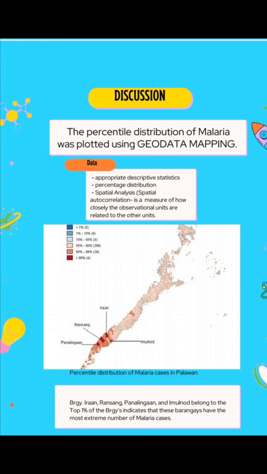It can be observed that none of the barangays belong to the lower 1%, between 1% and 10%, and between 10% and 50% groups. Meanwhile, Barangay Iraan, Ransang, Panalingan, and Imulnod belong to the top 1% of the barangays. This indicates that these barangays have the most extreme number of malaria cases in Palawan relative to the other barangays. Also, most of the barangays belonging to the top 10% lie in the southernmost part of Palawan.